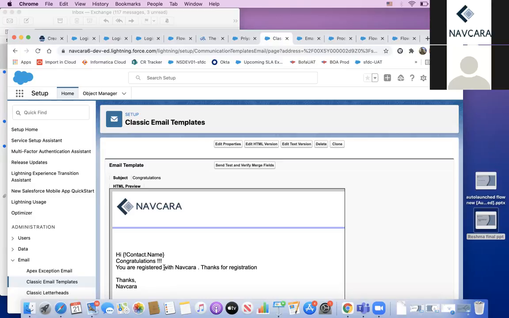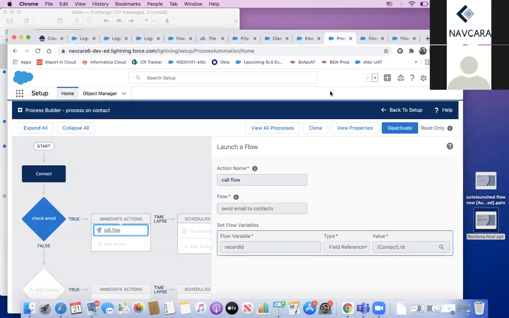So this way I created the auto launch flow with the email action on it, the process builder, and then I called the auto launch flow using this process. The process builder is passing the contact ID to the flow, and this way it is working.